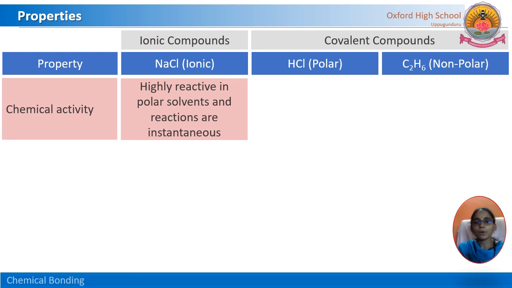And among these crystalline solids, the electrostatic force of attraction in ionic compounds is much stronger between these ions. Because of these electrostatic forces of attraction, if we test for chemical activity, simply the rearrangement of ions is happening. So the reactions are very fast here. That means it instantly gives products.